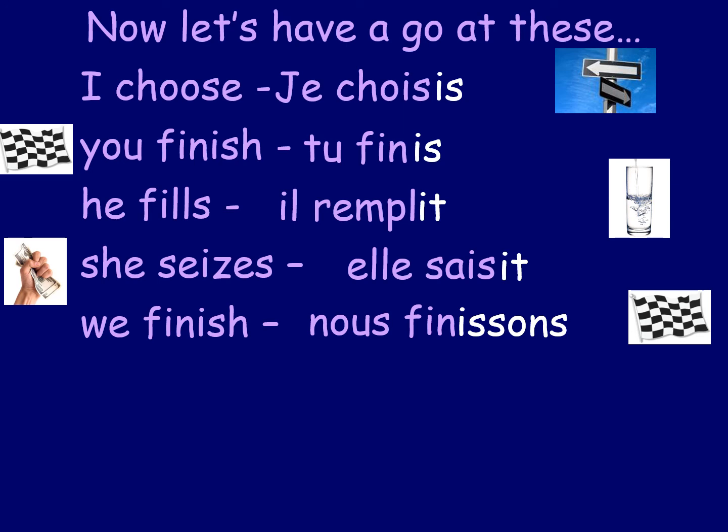So this looks quite complicated, but imagine if you're an examiner and you marked this work and you saw that sort of verb in a piece of work. I think it's really impressive to be able to show the examiner you can use all these verbs. So it's really useful, really impressive.